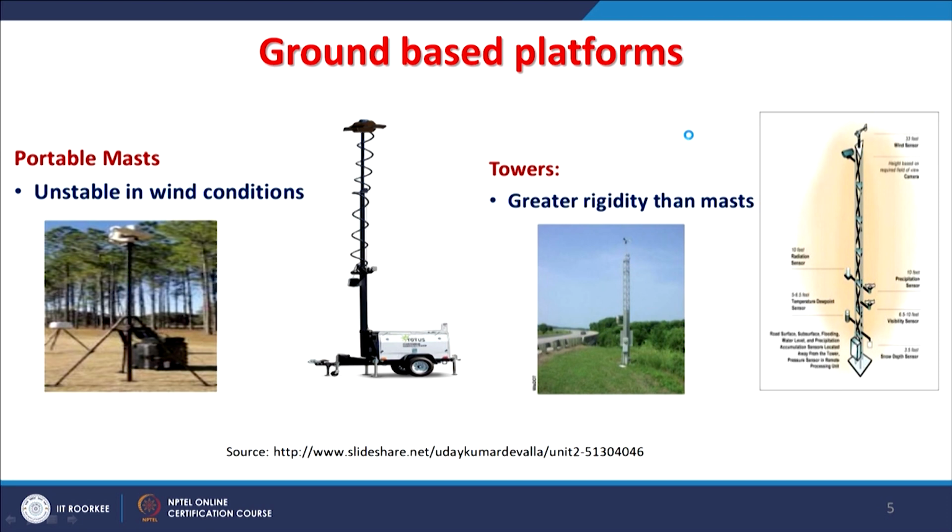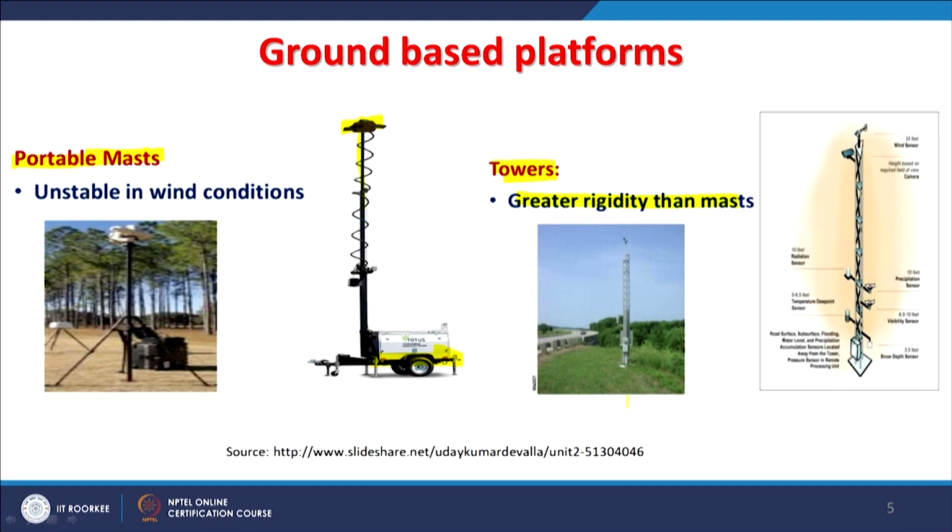It is also possible to go for other kinds of platforms which are again ground based, like portable masts. There one can have a stand or tower. One example is shown here, this mast with a ground based setup. For greater height, you can have towers like these, with greater rigidity than masts, and for a very long time.